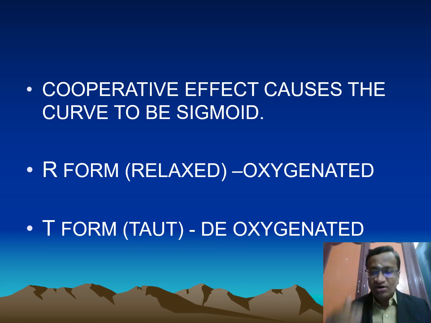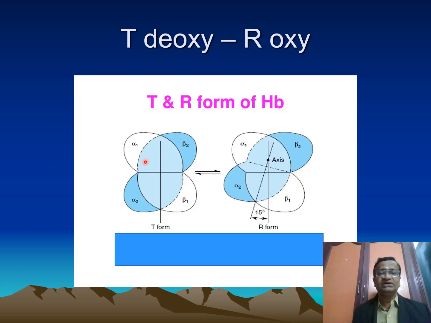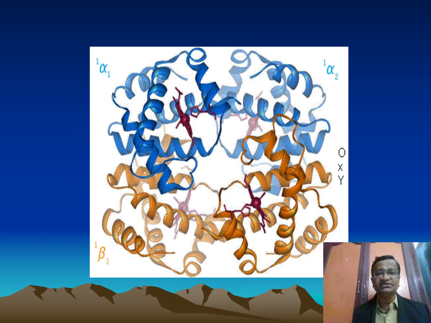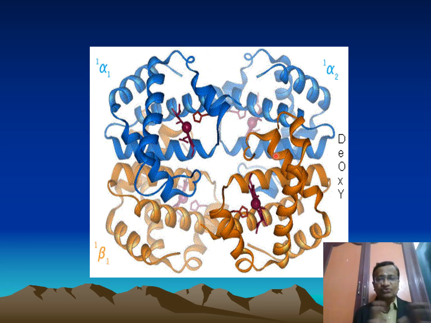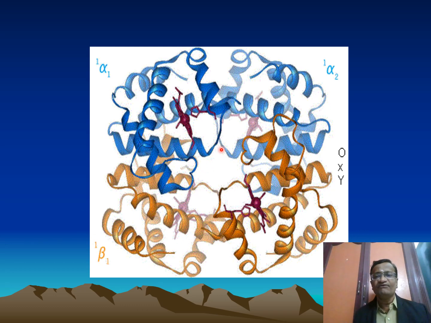I will come back again. Oxygen dissociation curve to be sigmoid. R form is relaxed, oxygenated. T form is deoxygenated. T is for taut. Remember like that. The T form is deoxygenated and R form is oxygenated. Here you see oxy is coming like this. Oxygen is getting attached. Deoxy means it's throwing out. This is alpha 1, alpha 2, beta 1, beta 2, hemoglobin and heme and oxygen combination here. 4 are getting attached in oxy and deoxy.